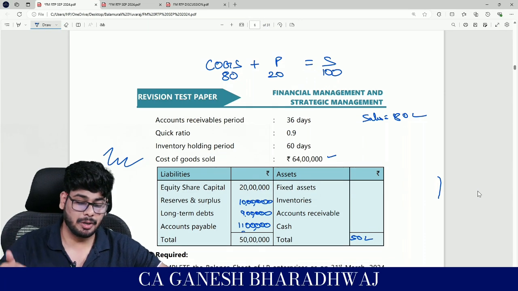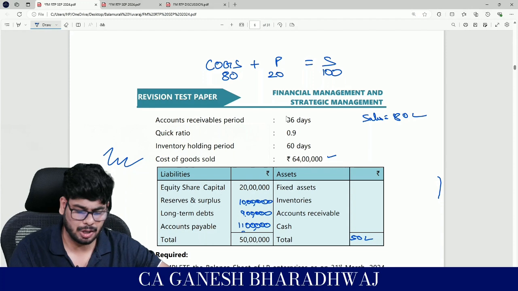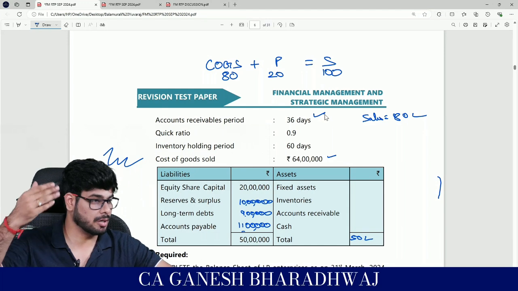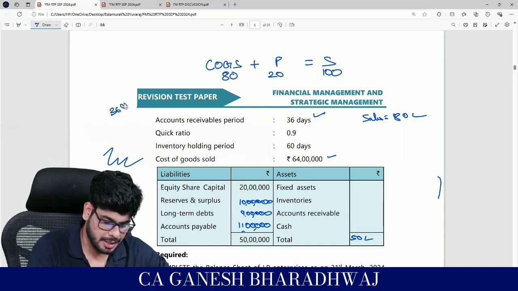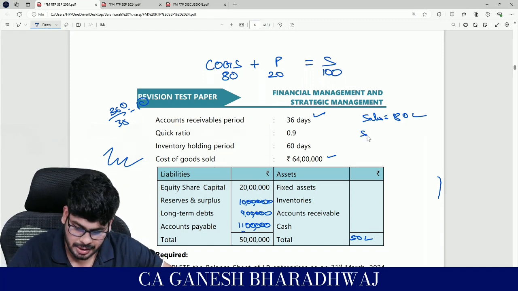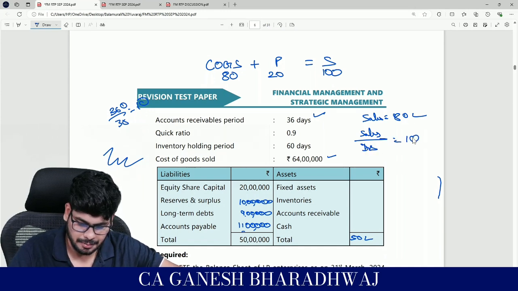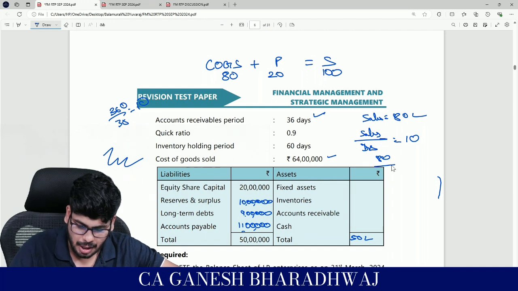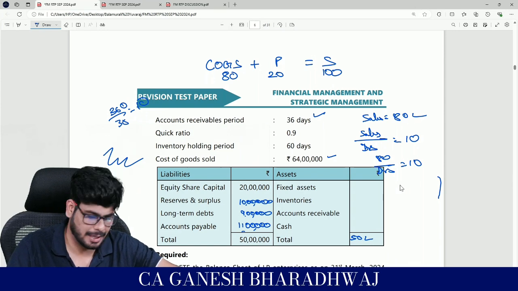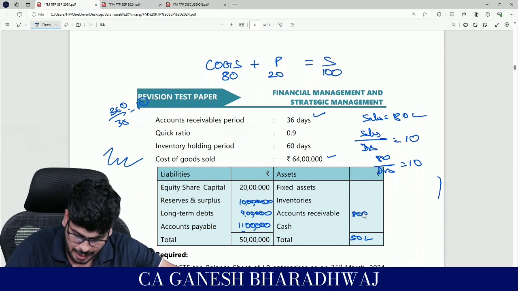Okay, accounts. Now you have the accounts receivable. You can do anything first. Accounts receivable period is 36 days, the collection period, basically your debtors collection period. So what's going to be your receivables turnover ratio? 360 upon 36, that's going to be 10 times. Sales divided by your debtors or accounts receivable is going to be 10. So 80 upon debtors is 10, so 80 upon 10 is 8 lakhs. So your accounts receivable is going to be 8 lakhs.